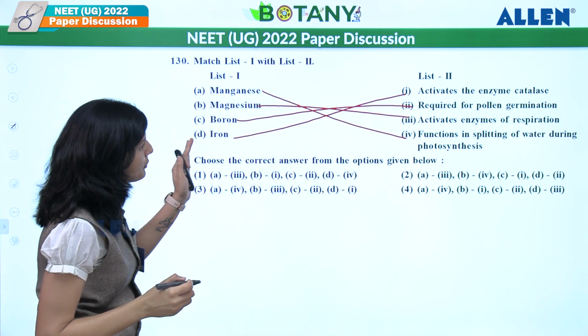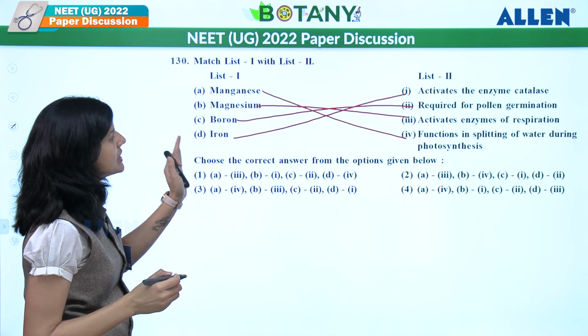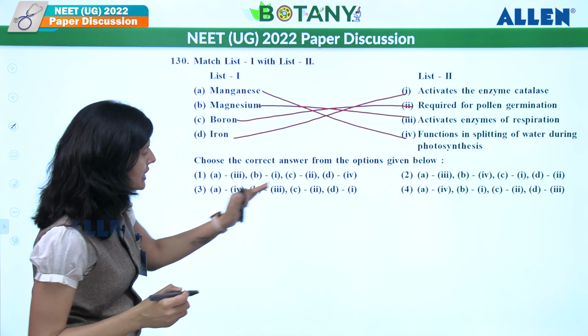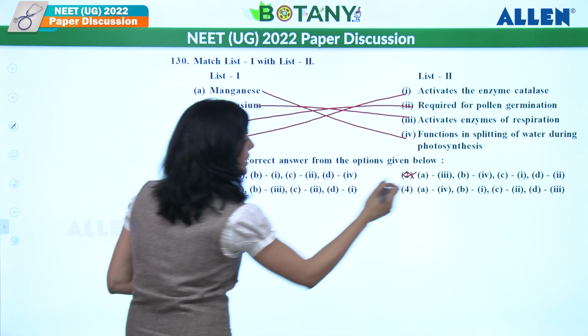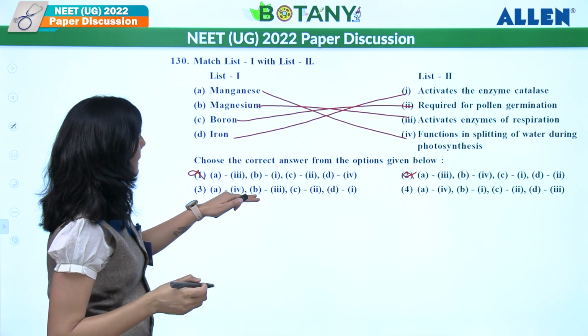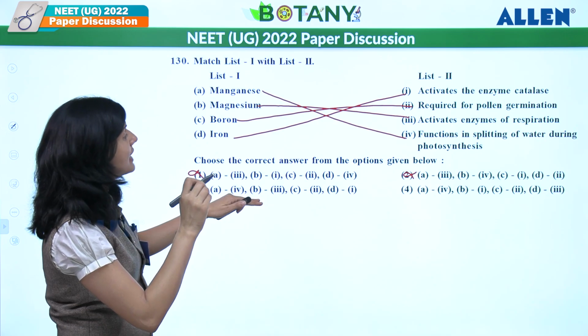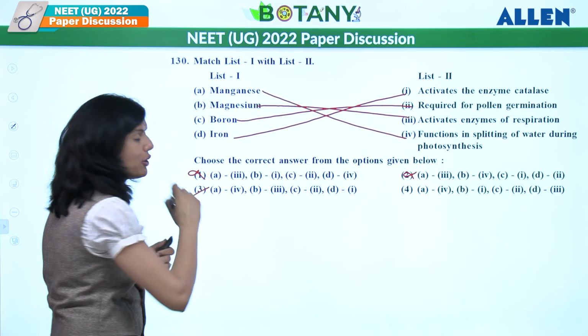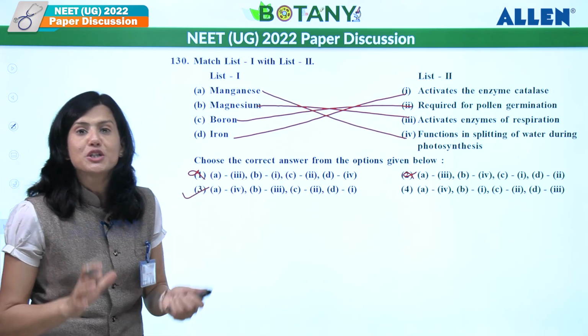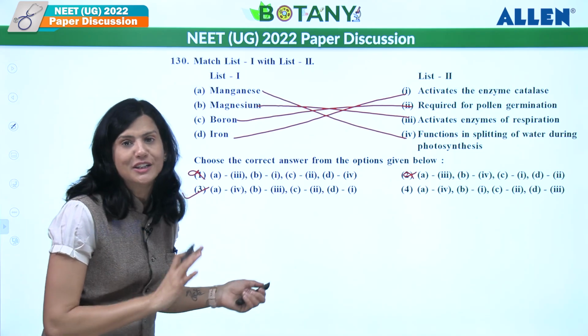So A should be over here, what? 4th. So A 4th is given, so these 2 are out. These 2 can be answer. B, magnesium is 3. Right? So it activates the enzyme for respiration. So B3, only one option is given, that is 3rd. So what should be answer over here? Answer should be 3rd option.